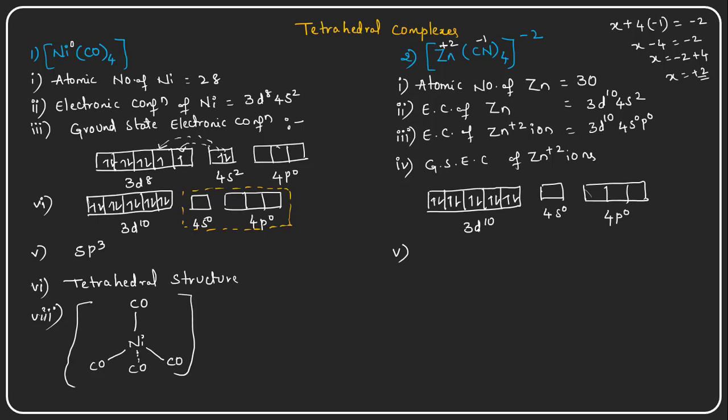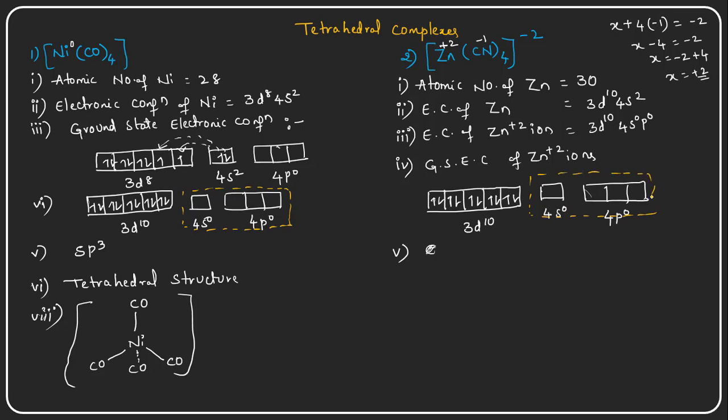And what will be the fifth point now? The fifth point is the excited state. There is actually no requirement of an excited state here, because the 3d orbitals are completely filled, and the orbitals required for the electrons donated by the cyanides are available, four orbitals. So merging of atomic orbitals takes place: one s orbital and three p orbitals.